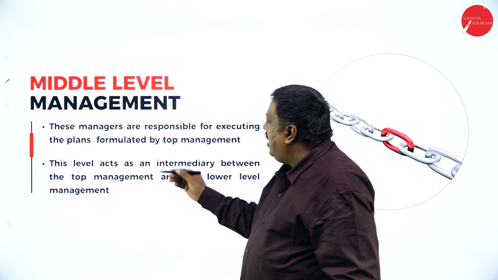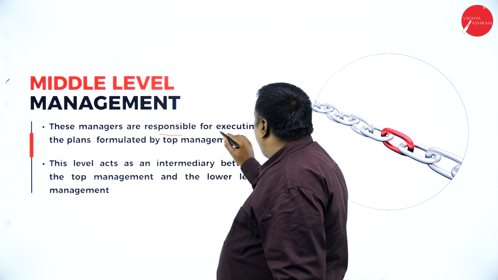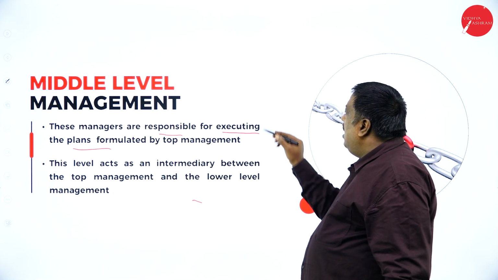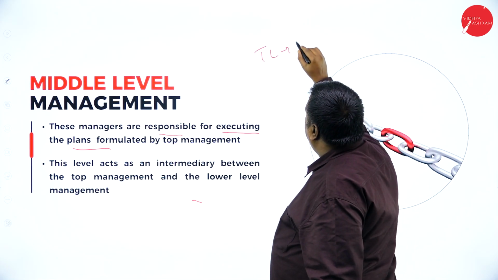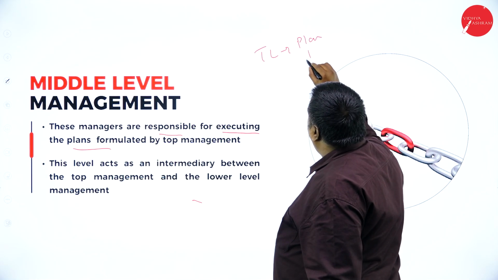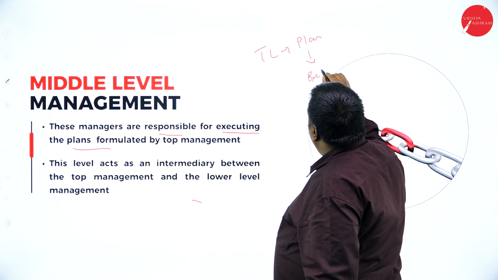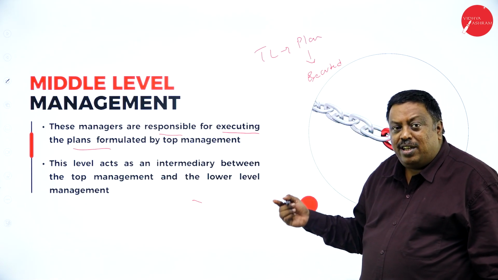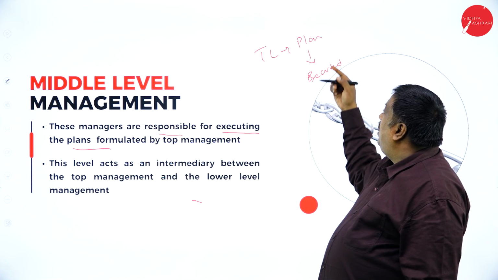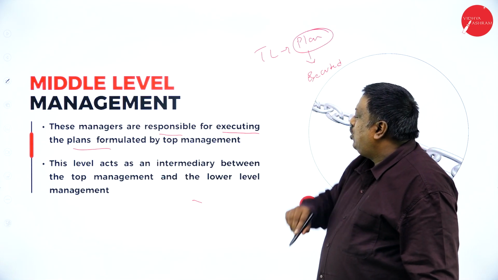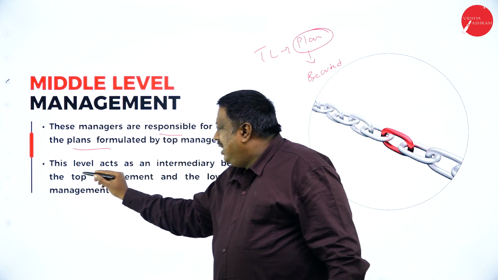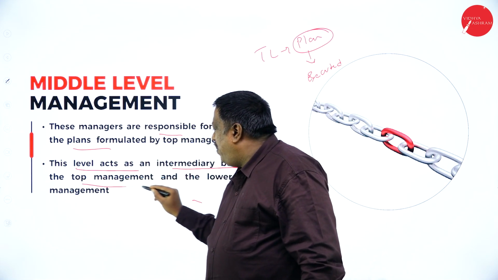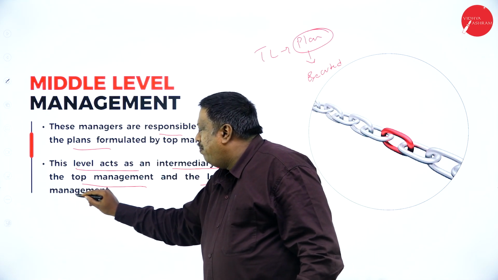Mid-level management: the managers are responsible for executing the plans formulated by the top level. Whatever plan the top level decided, that has to be executed. Executed is nothing but making the operation level people work as per the plan, whatever the top level has made. For that reason, this level acts as an intermediary between the top management and the lower level management.